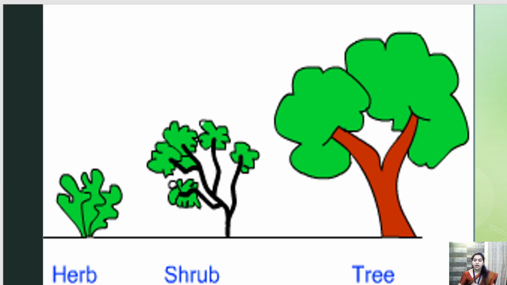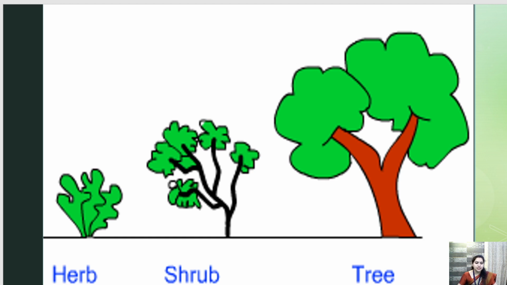Getting my point? Now, what about trees? We know that trees are very large. They are very strong. They can survive for a longer period of time. Trees have a trunk. This broad brown border you are seeing, this is the trunk of the tree. So trees contain a trunk, whereas shrubs and herbs do not contain a trunk.